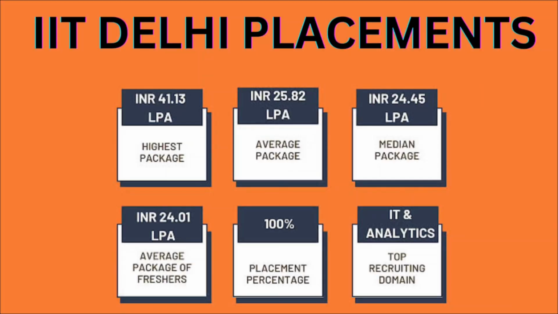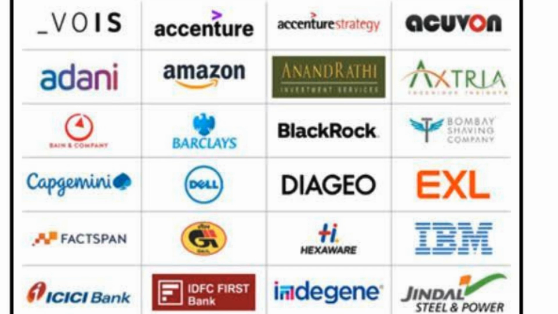If we talk about the placements for IIT Delhi, then the highest salary package offered with this college is nearly up to 41.13 lakhs per annum. The average salary package offered with this college is nearly up to 25.82 lakhs per annum. And the median salary package is nearly up to 24.45 lakhs per annum. And if we consider the top recruiters of IIT Delhi, then those are Accenture, Amazon, Adani, EXL, IBM, Capgemini, Dell, Jindal Steel Power and Barclays.